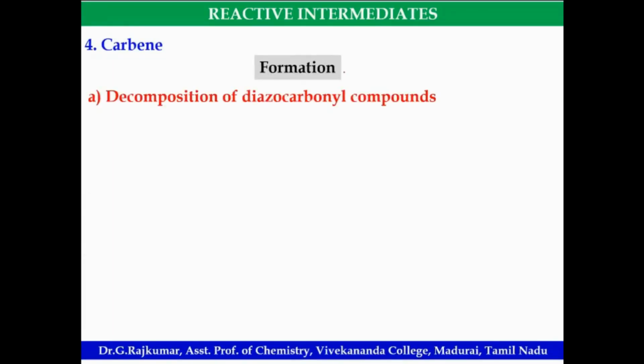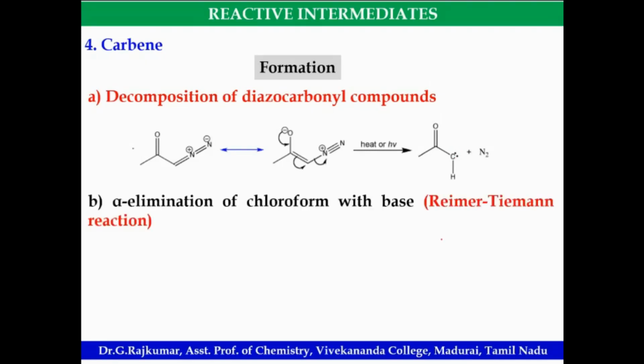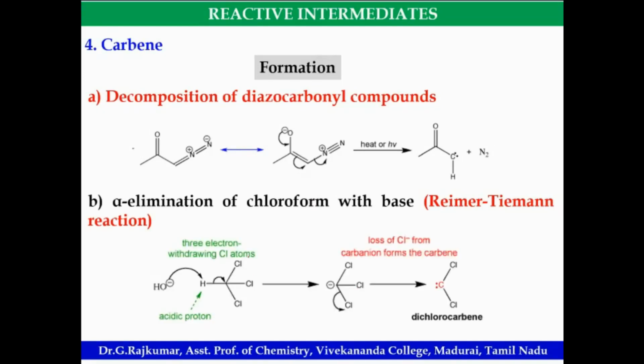Then the formation: from the decomposition of diazocarbonyl compounds, alpha diazo compounds, by thermal or photochemical reactions, there is a formation of carbene. Then in the Reimer-Tiemann reaction, there is alpha elimination of chloroform with a base, an alkali, sodium hydroxide or potassium hydroxide.